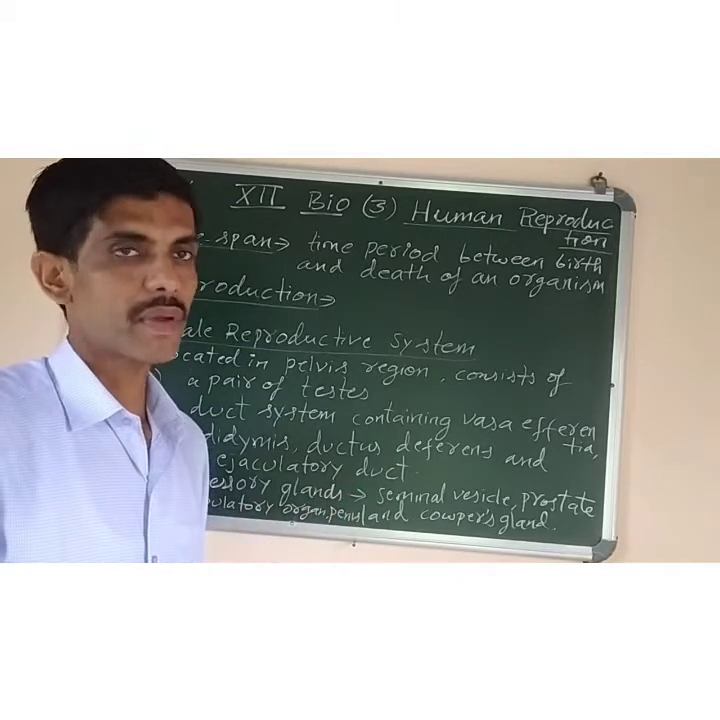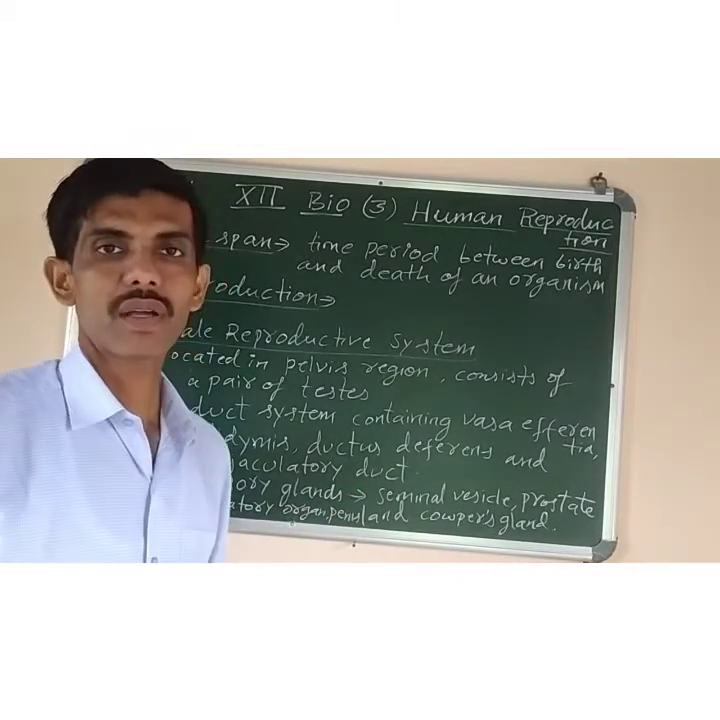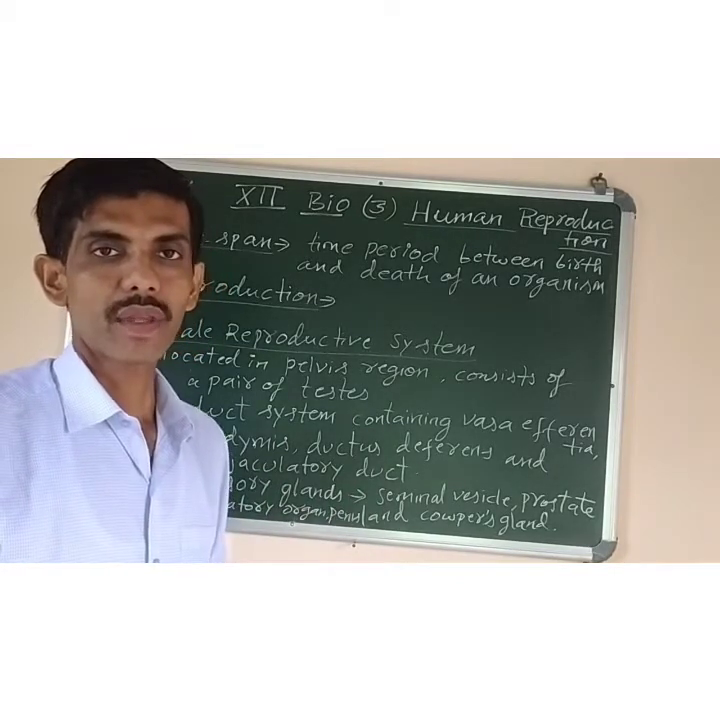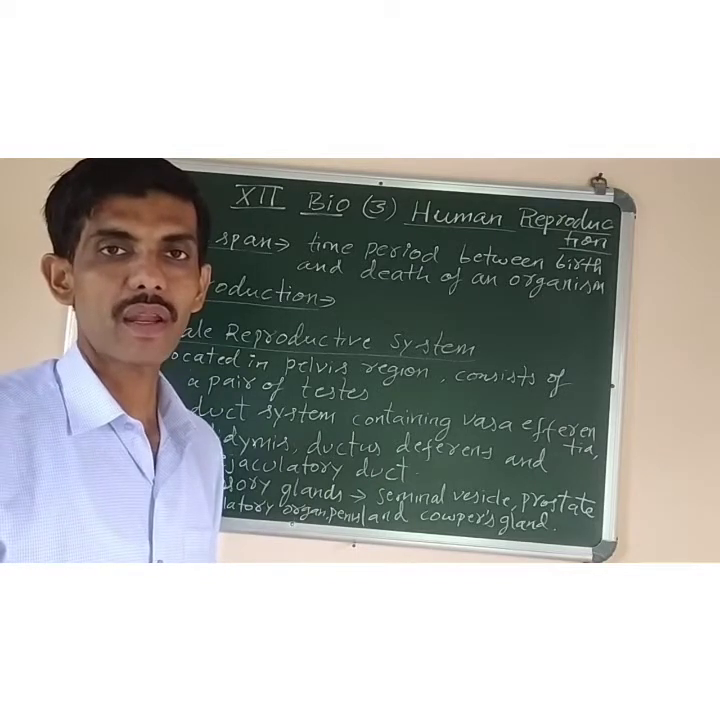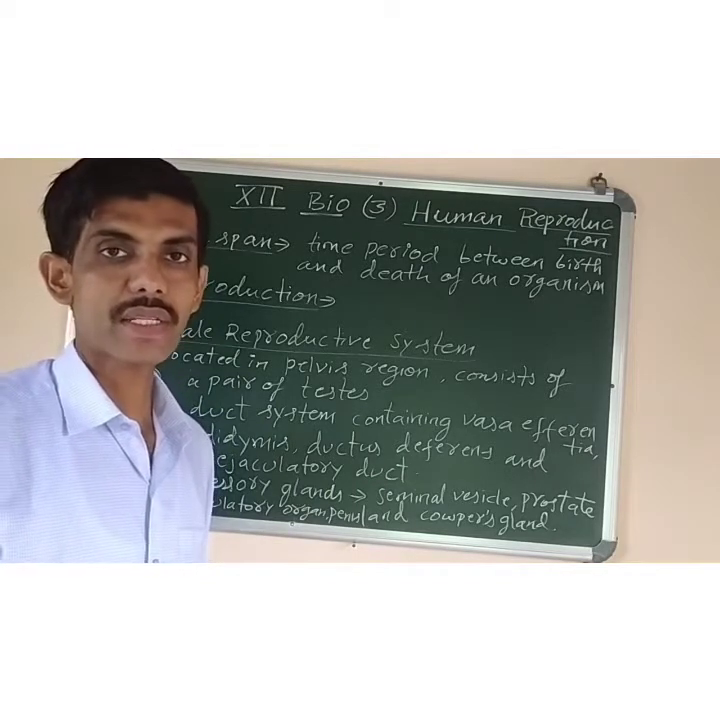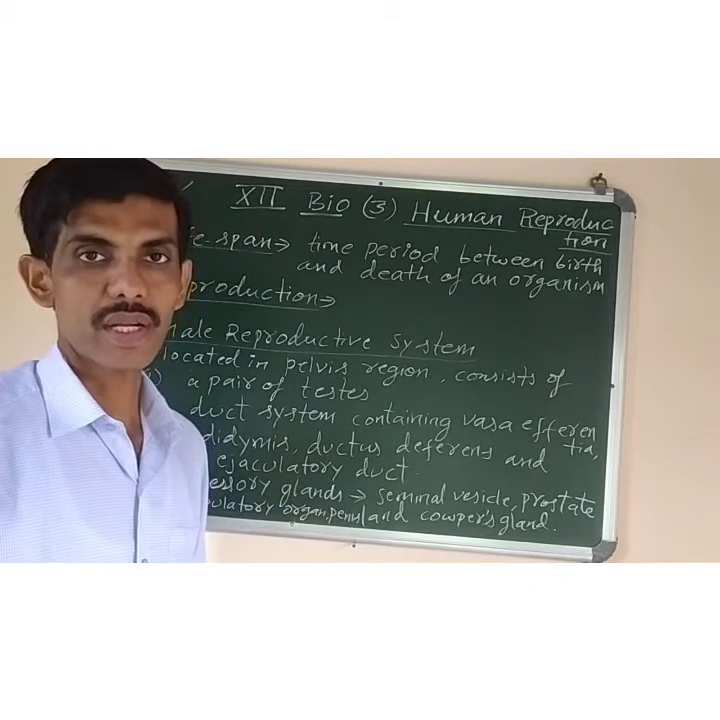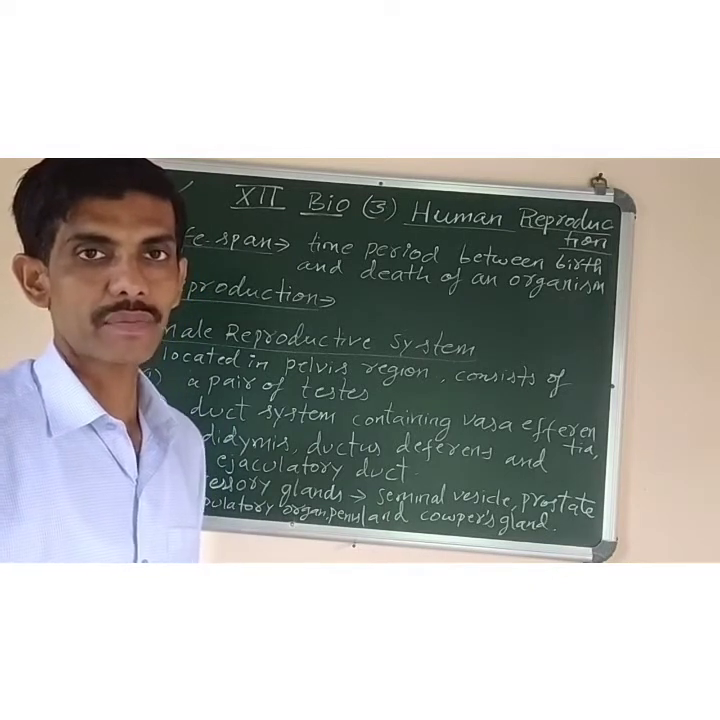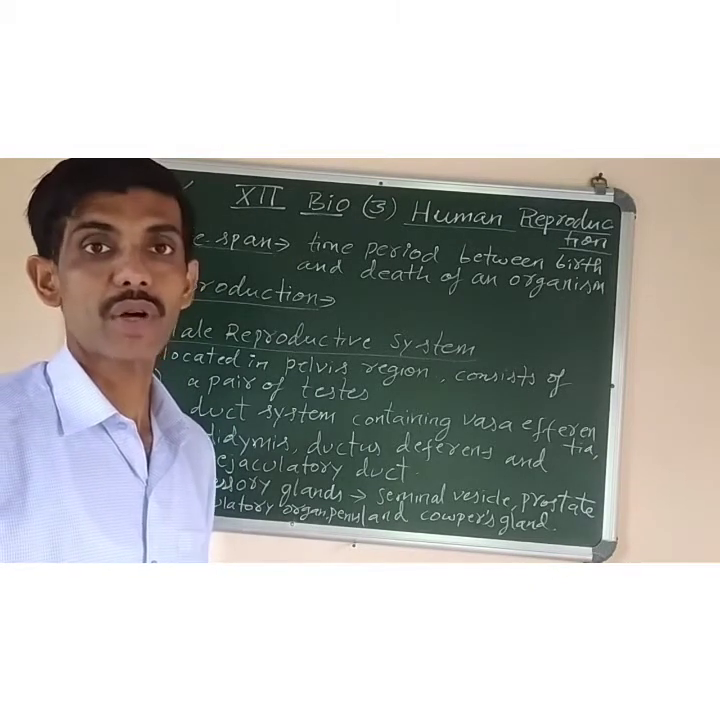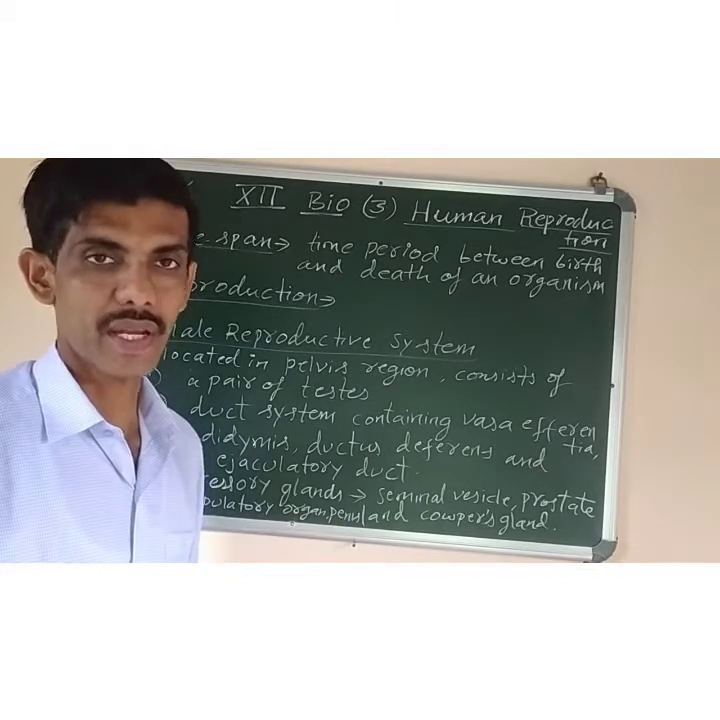So that much time, like the lifespan of some insects is only a few hours, whereas the lifespan of some animals and plants is more than 1,000 years, like the banyan tree or the giant sequoia tree, which lives for many years.